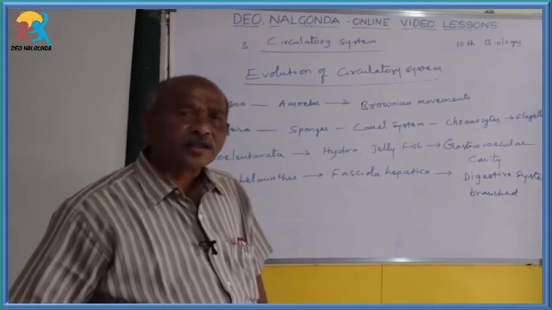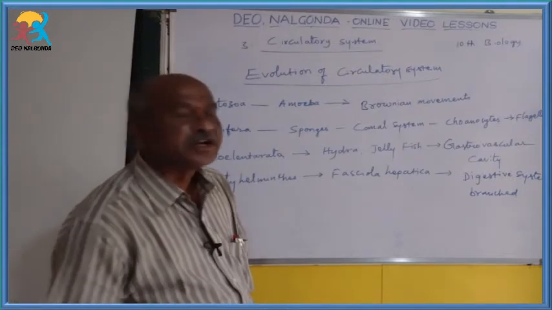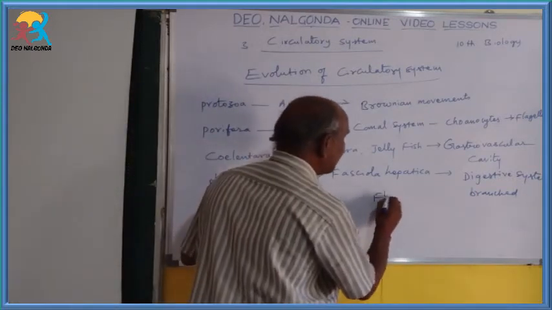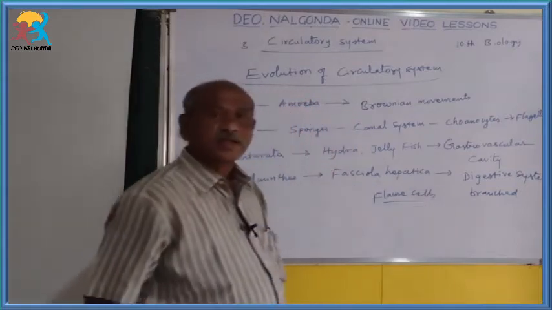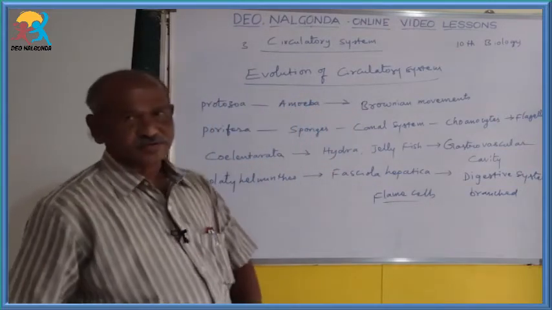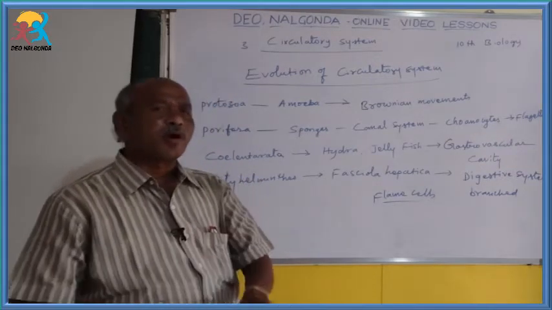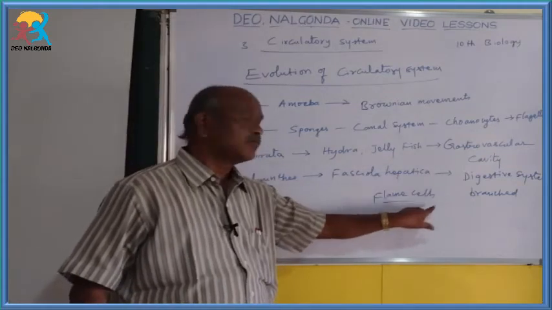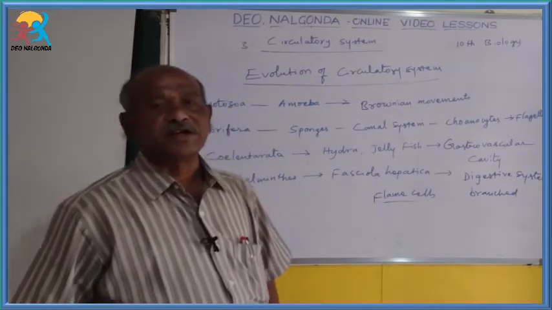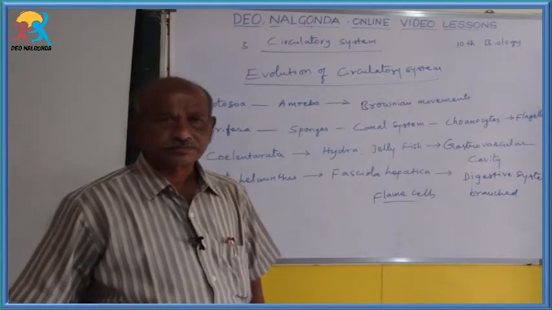Then there is another well developed system in the platyhelminthes, that is the excretory system. You know very well, they are flame cells. So flame cells are also many in the case of platyhelminthes. So in platyhelminthes, most of the body is served by these two systems: one is the digestive system and another is the excretory system, flame cells.